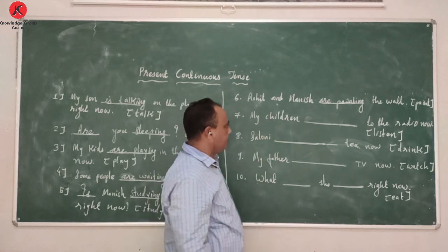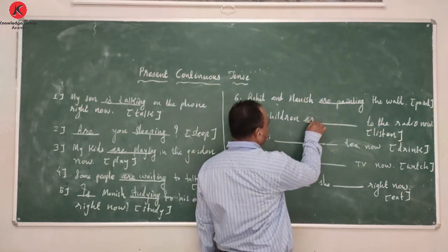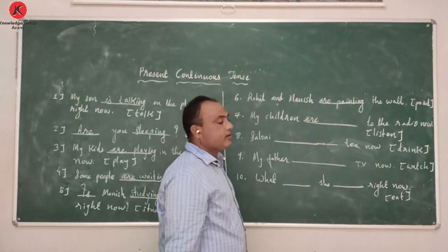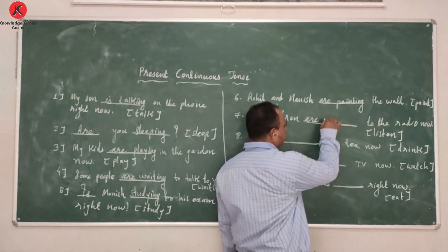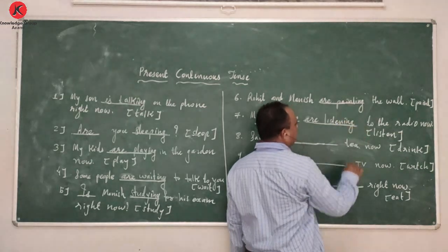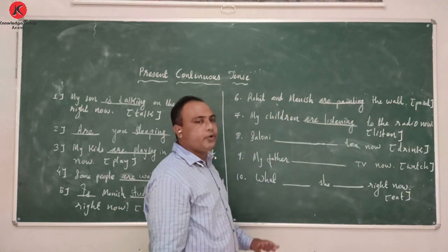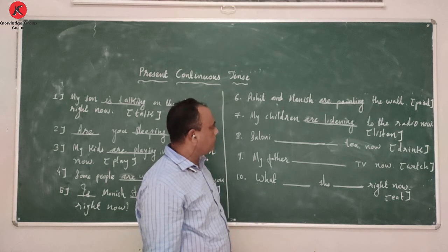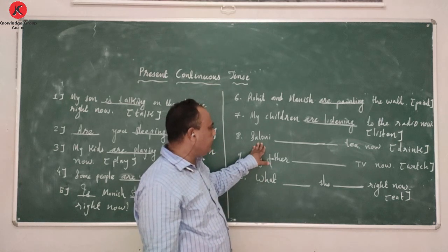Similarly, with my children, are will go, and listen will change into listening. My children are listening to the radio now. Now Saloni.